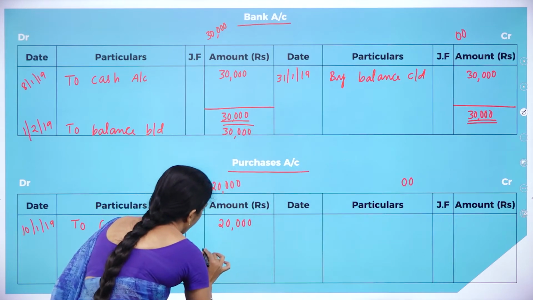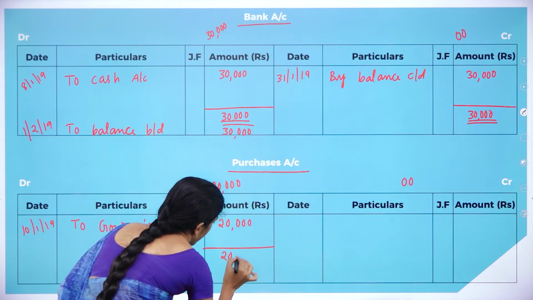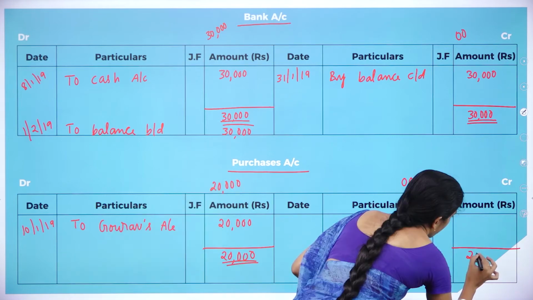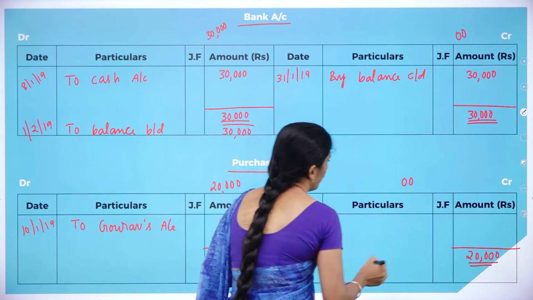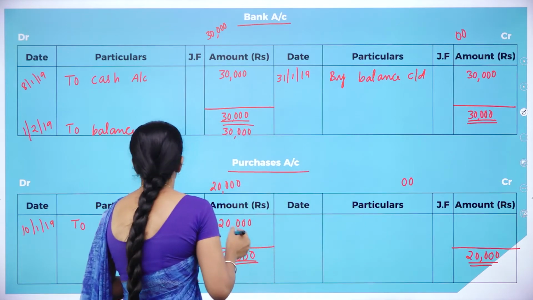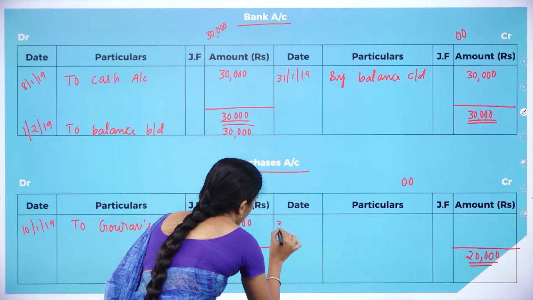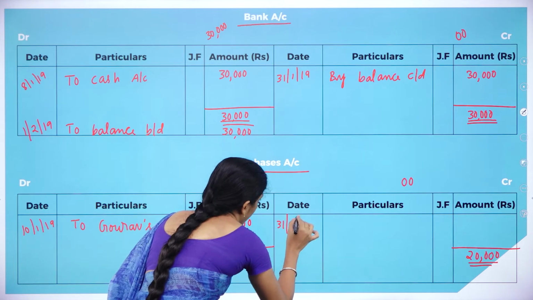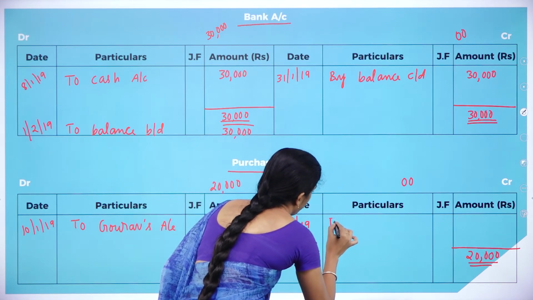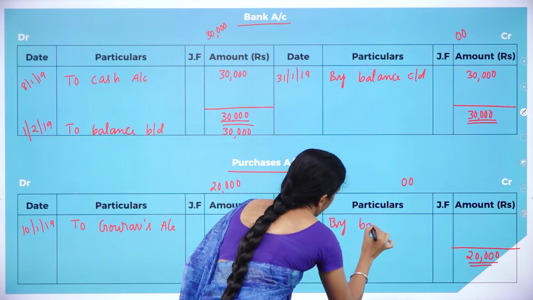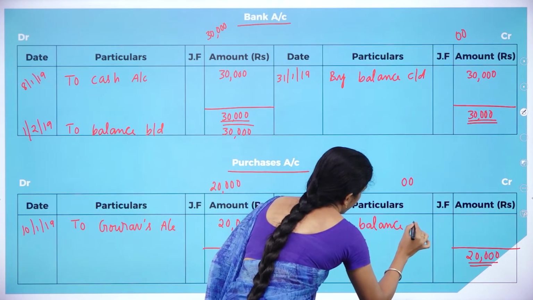So we have to balance this 20,000 on both sides. 20,000 minus 0 is your balancing figure. It has to be carried down at the end of that particular month. That is, by balance carried down.